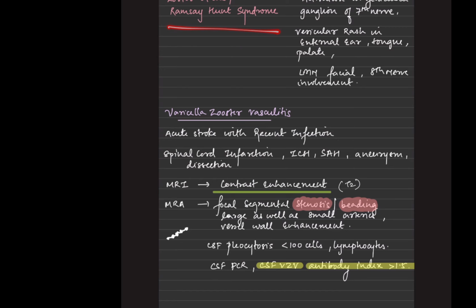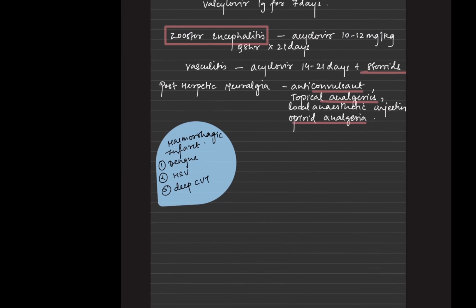Now this is very important. It can also be called zoster oticus. Now, varicella zoster vasculitis. Vasculitis means stroke, but it can also involve acute stroke with recent infection. There could be a spinal cord infarction, intracranial hemorrhage, subarachnoid hemorrhage, aneurysm, and dissection. Of course there will be contrast enhancement on the MRI. Then on the MR angiography, there could be bleeding, and there could be aneurysms which would be visible.